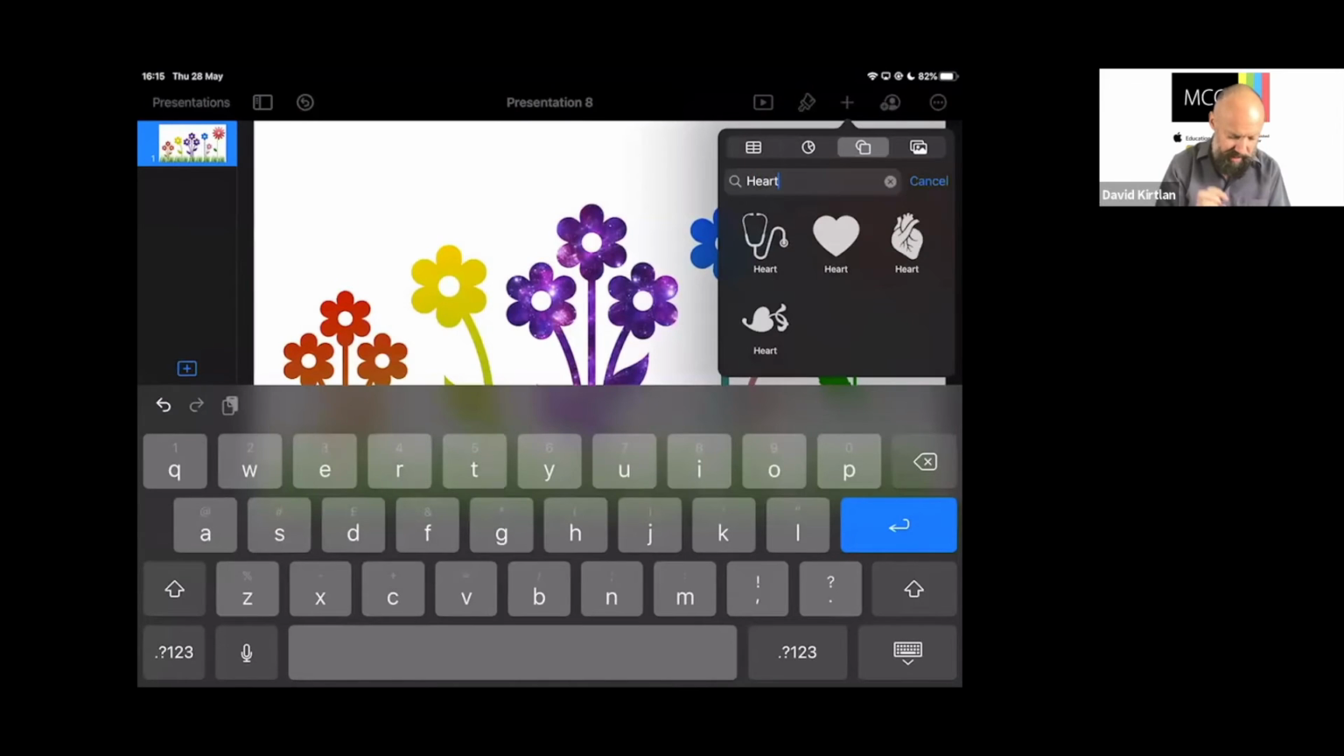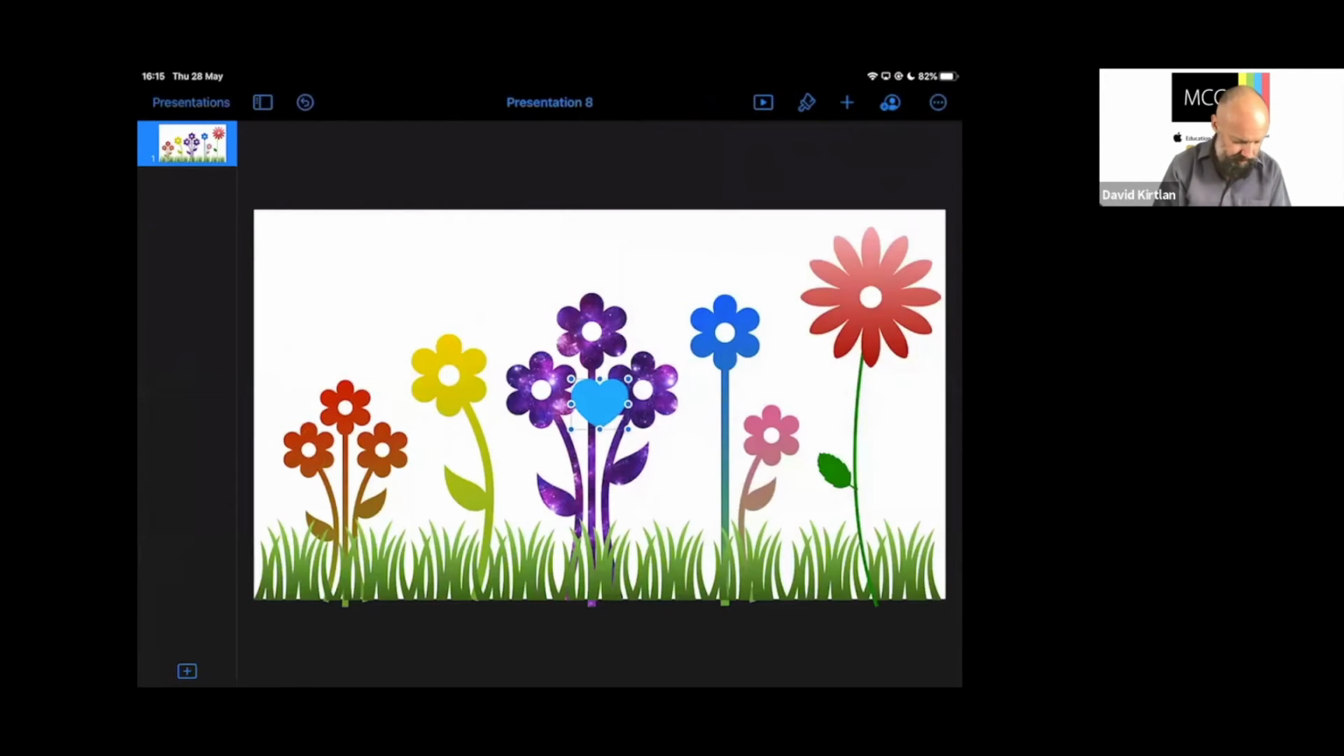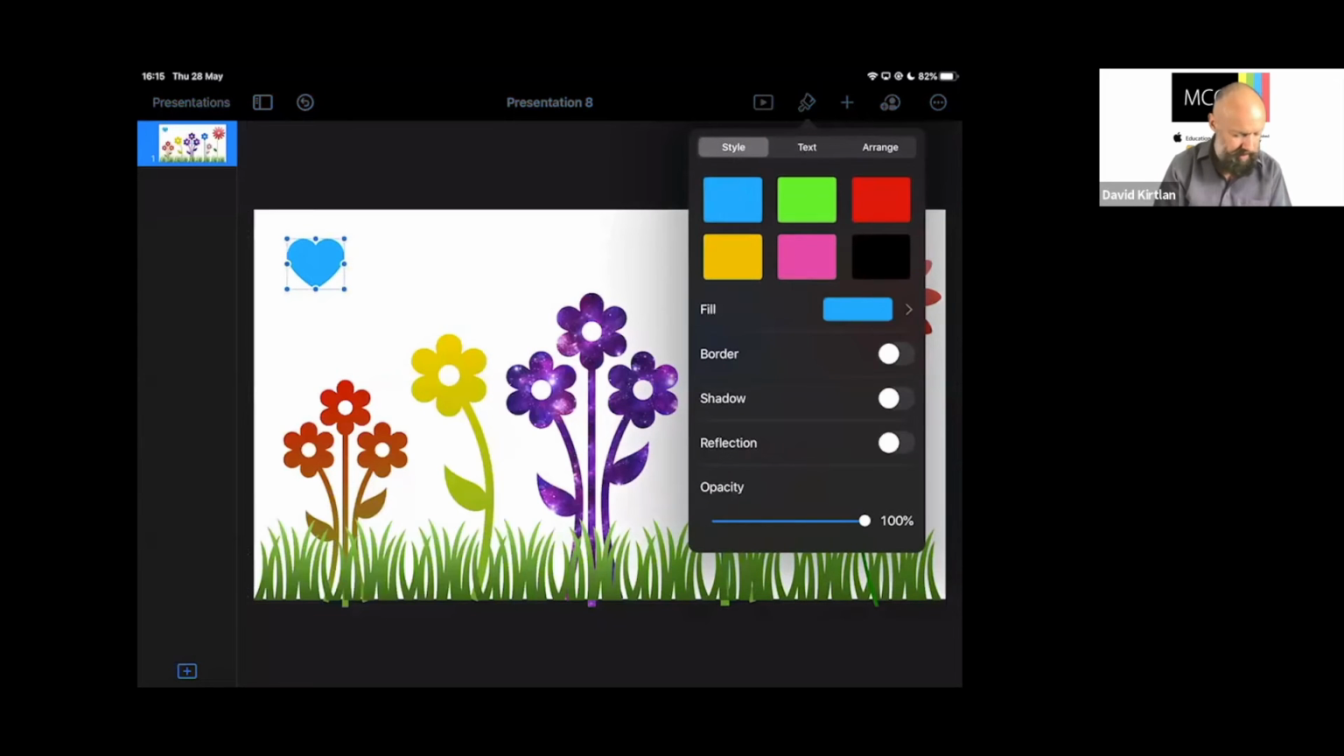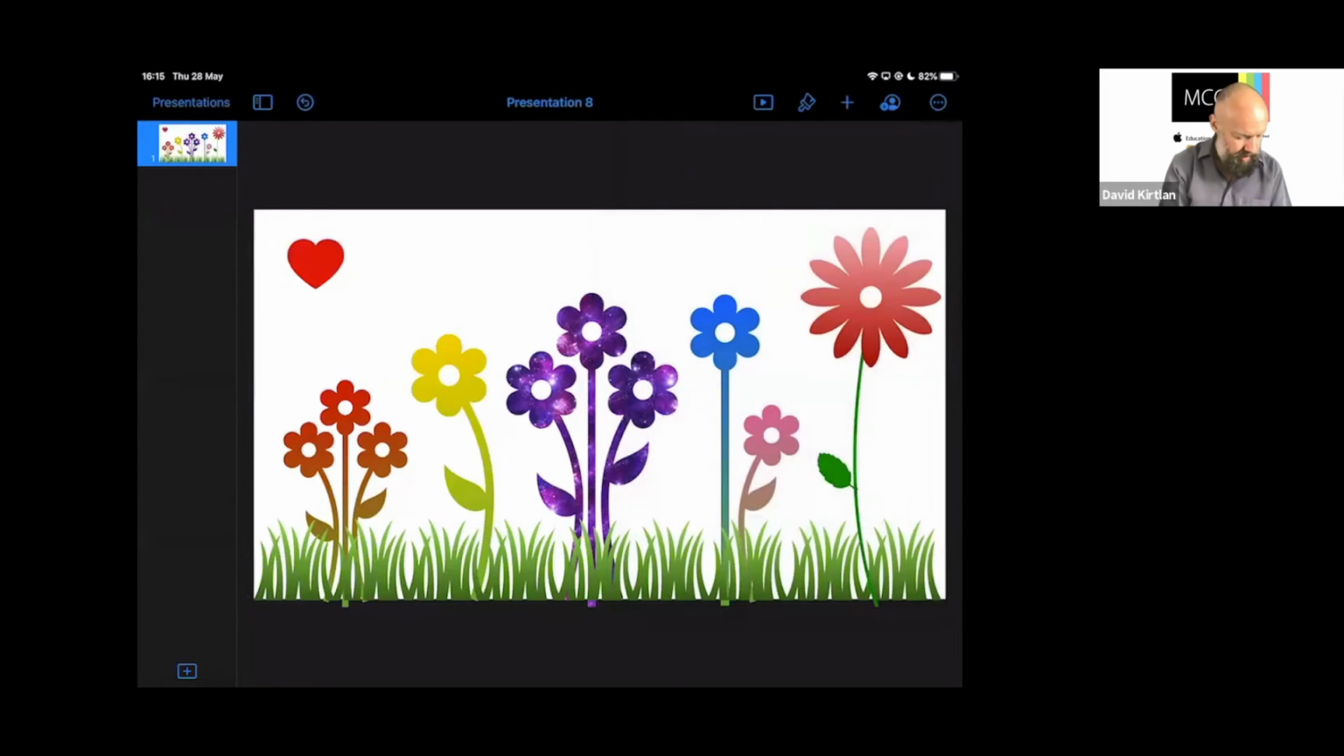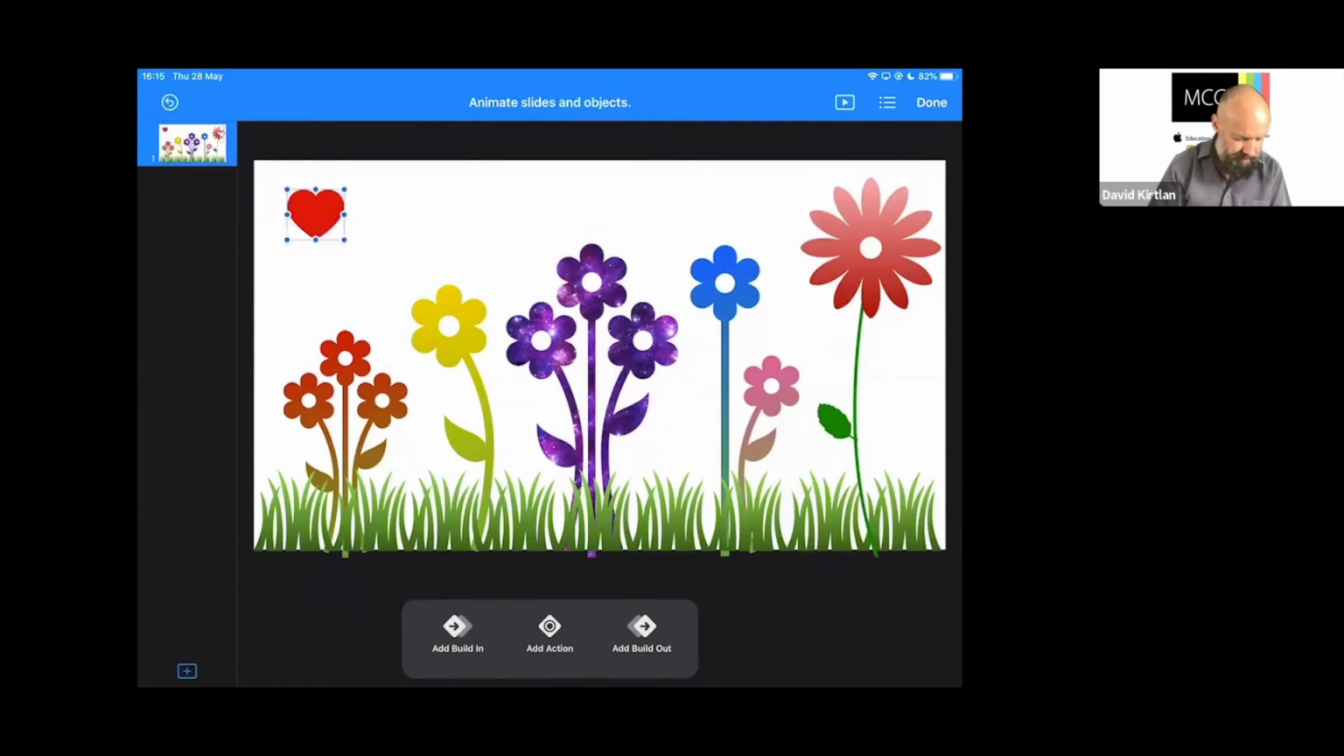So we're making a card. We'll send it to someone in the family. There's my heart. I'll put it over there. Again, we'll change the color. Let's use our style and make it red. So tap it. Let's bring up this menu. Let's animate it. I'll add an action as before.